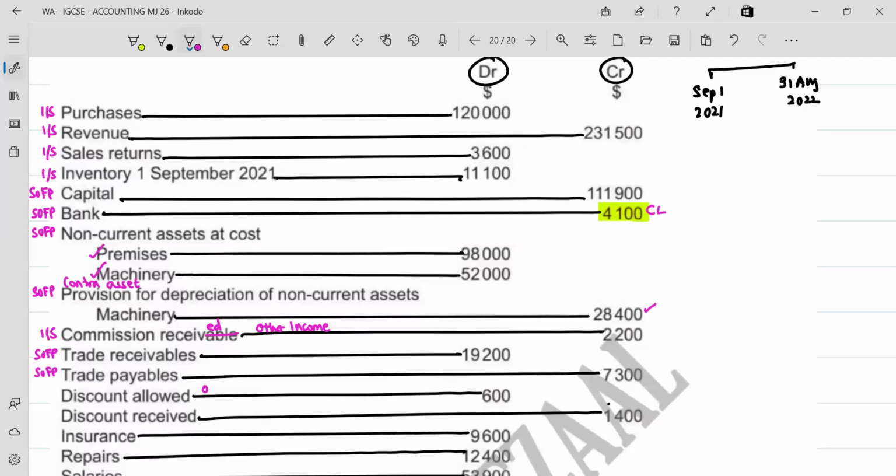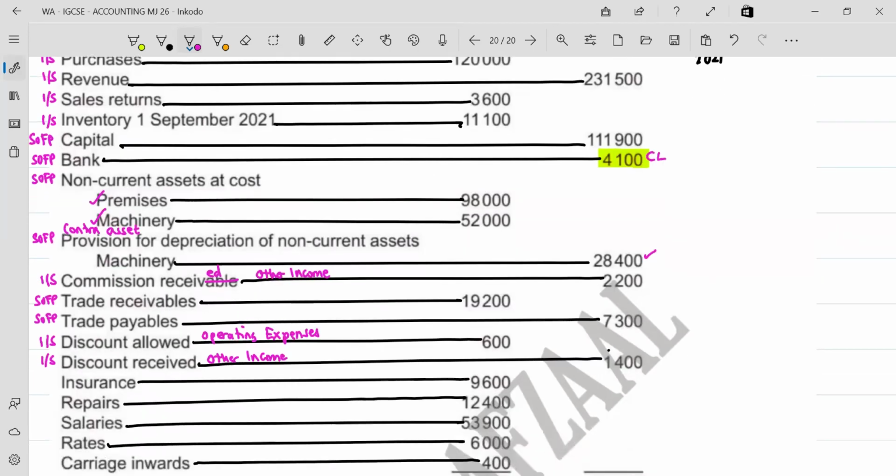Discount allowed is going to be an operating expense. It's an expense, याद रखेंगे. Discount allowed हमने allow किया. हम ये पैसे ले सकते थे, but हमने discount allow कर दिया. This means you're not going to receive this amount of money, and this is going to be your expense. So this goes to the income statement. Discount received is the second other income you have. Your major income is through revenue, but you are also gaining money from other sources of income, right?